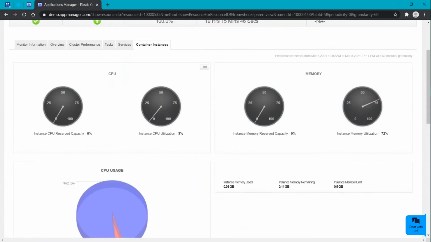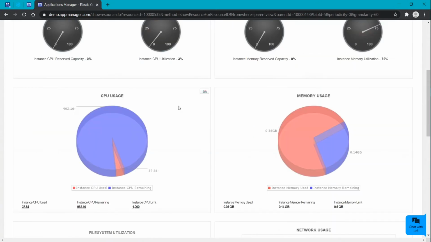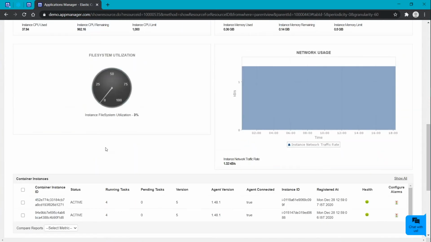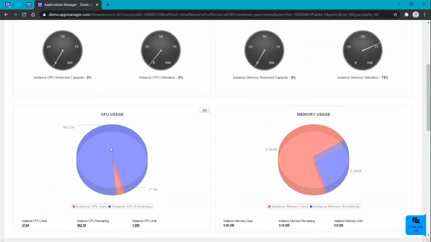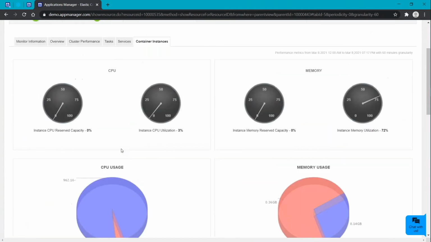Moving to the last tab, that is container instances. Here the container instance details like the status of that particular instance, along with the running status, the version related information, and when it was registered, all the details, along with the resource utilization for the CPU, memory, network, and the file system can be tracked here.